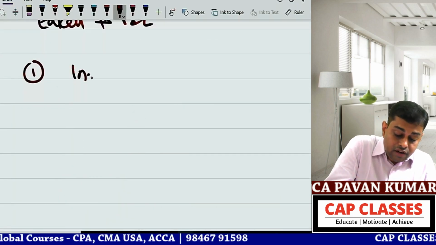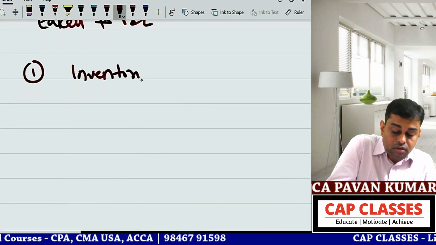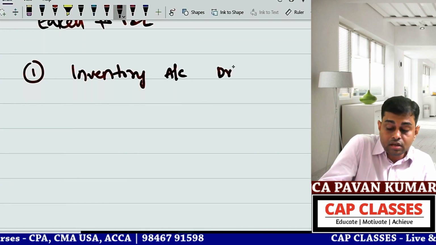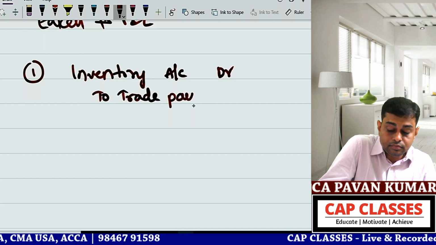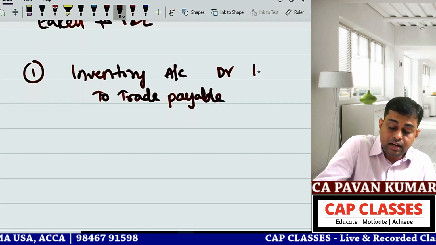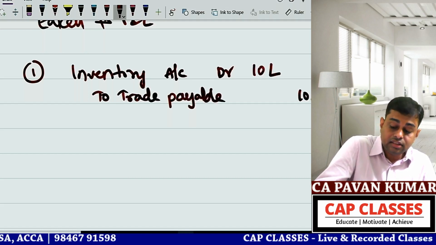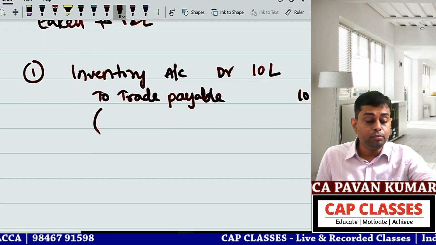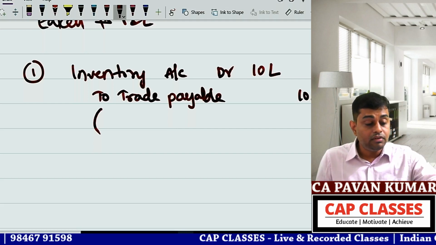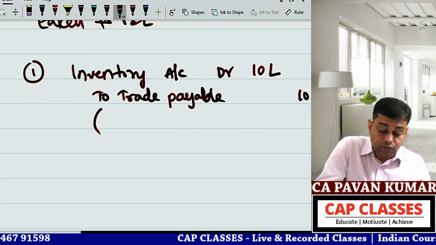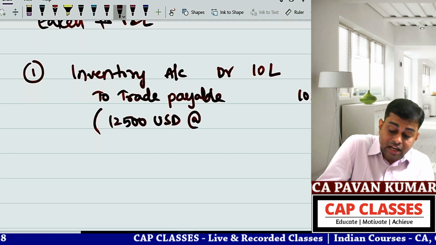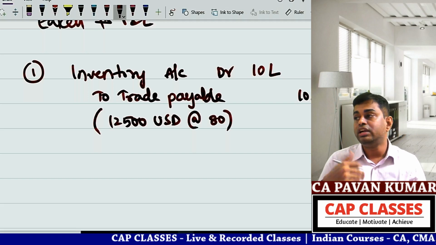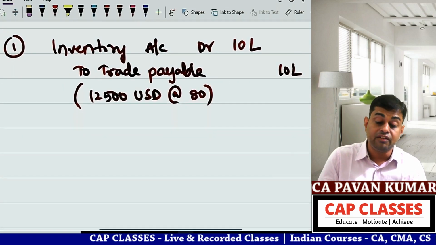Inventory account debit to trade payable, 10 lakhs. How? At 80 rupees, 10 lakhs divided by 80 rupees is 12,500 US dollars you bought. At a rate of 80 rupees you converted, so it is 10 lakhs. This is journal entry 1.